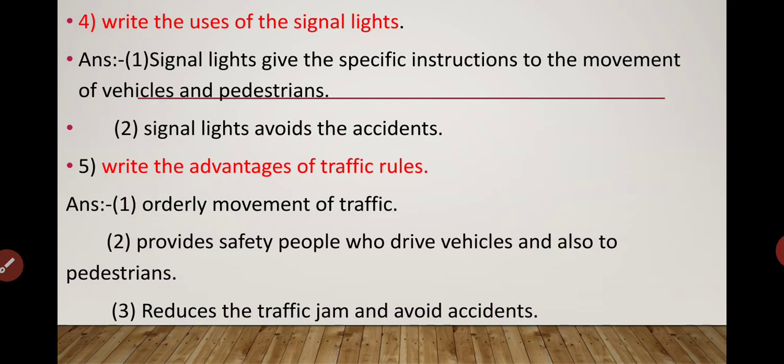Fifth, write the advantages of traffic rules. Answer: orderly movement of traffic. No doubt in this. Yes, there will be order. Orderly movement is nothing but if the red light is there, all the vehicles will stop. If the green light is there, all the vehicles will move. That is the maintenance of order, so that nobody will get disturbed. So, orderly movement of traffic.